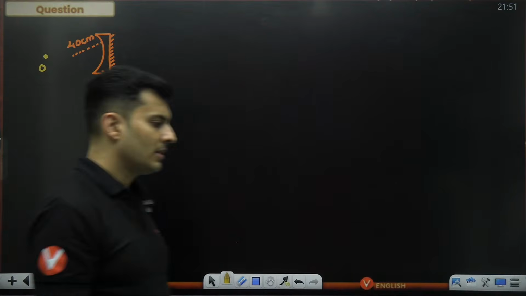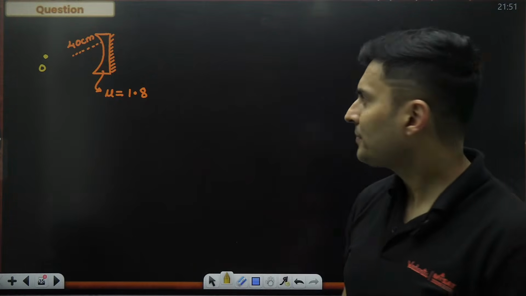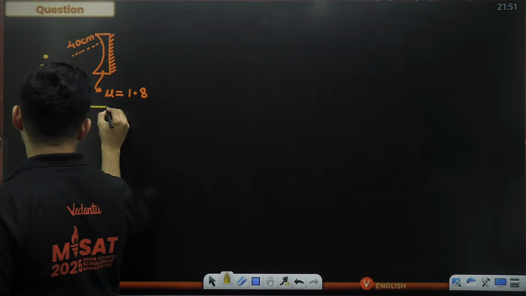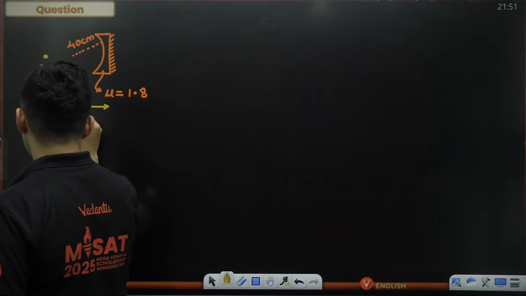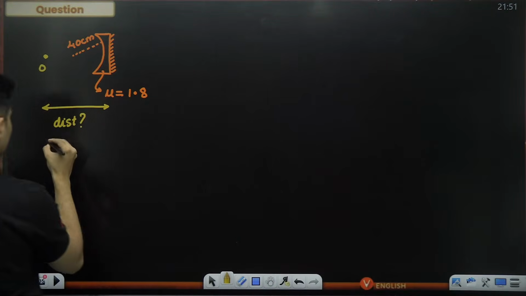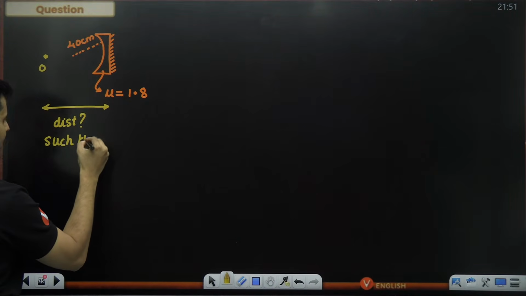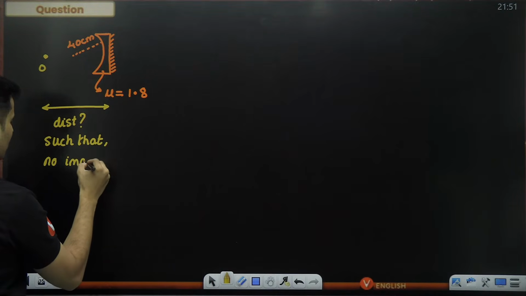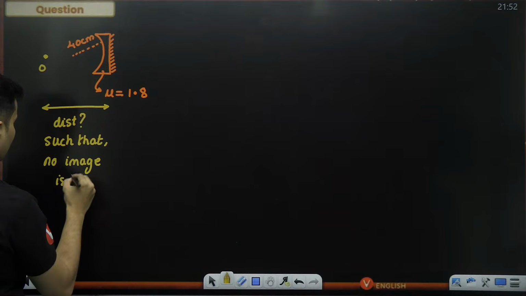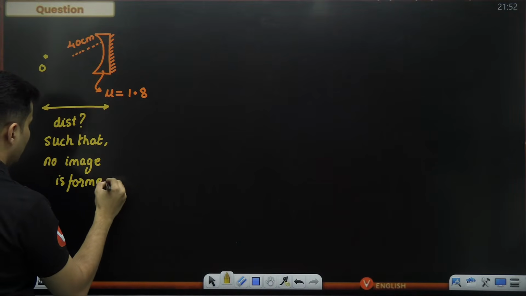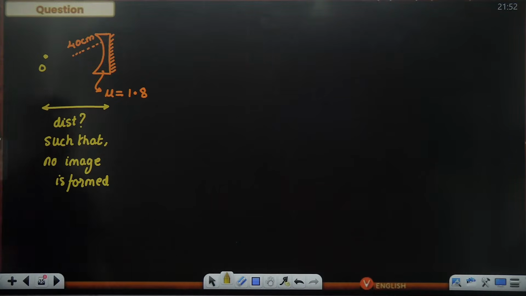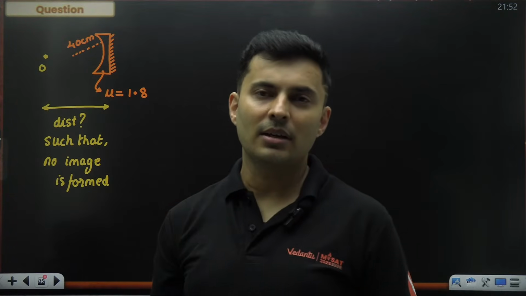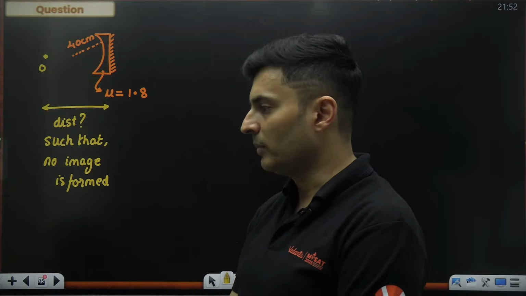I want to know this particular distance such that no image is basically formed.